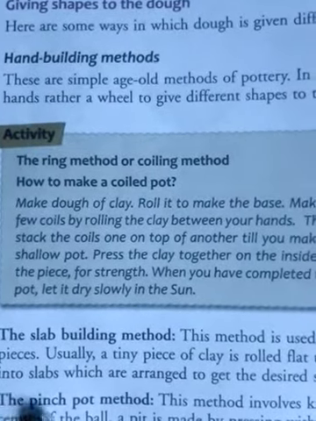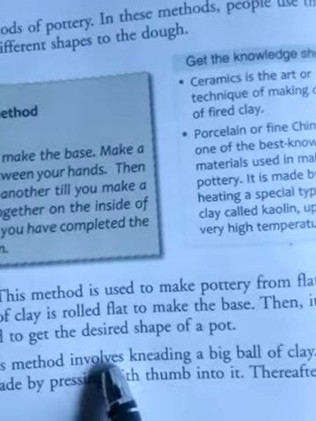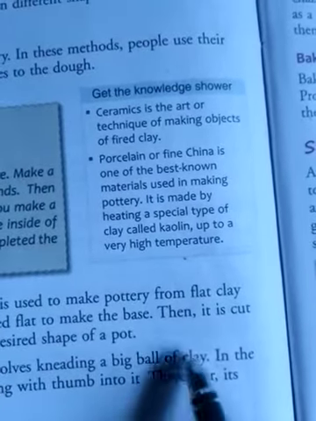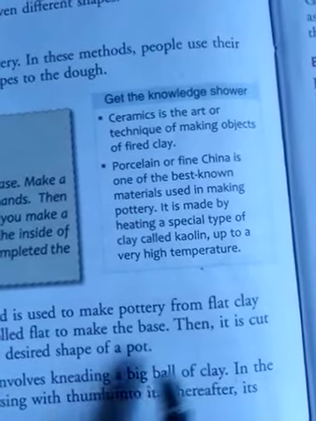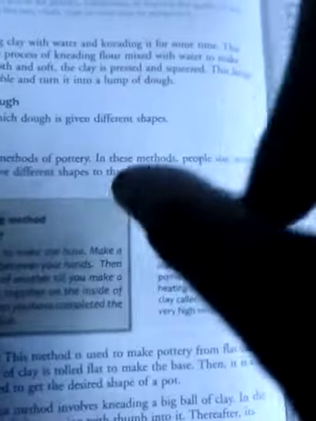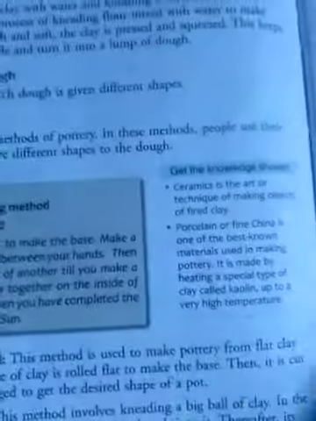Next is the pinch pot method. This method involves kneading a big ball of clay, the dug of clay. How do they use this? Suppose this is the ball. In the middle of the ball they use their thumb to make a hole.